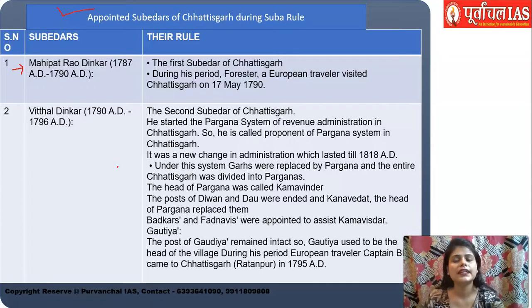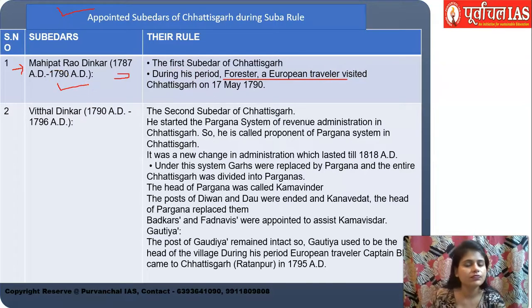So you have to remember that the first Subedar was Mahipat Rao Dinkar, and this was his period of rule. During his period, a European visitor travelled here in Chhattisgarh. The name was Forester. A lot of times it is asked when the European traveller Forester visited India, during whose reign. So it was the time of this Subedar Mahipat Rao Dinkar.